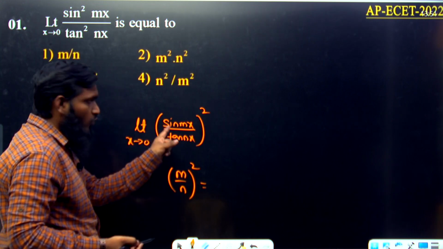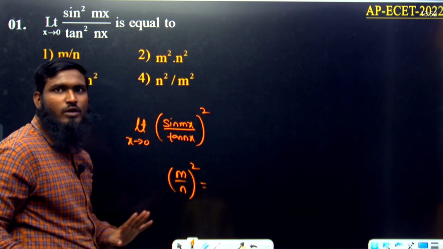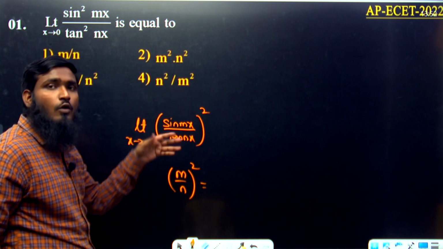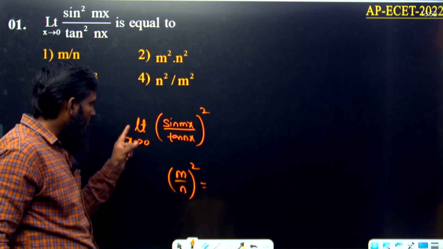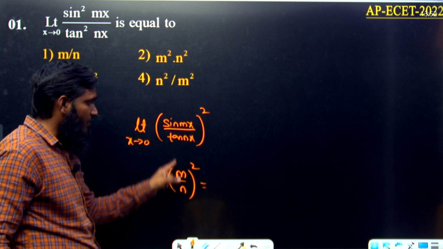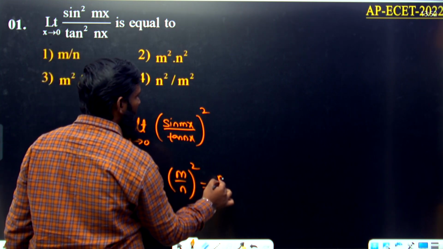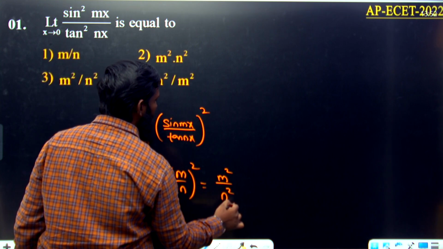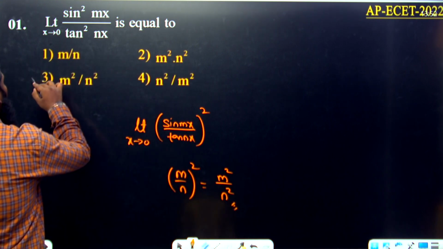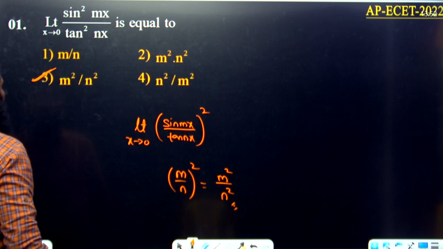We are applying the limit only for the function. Whole square will be whole square only, whole cube will be whole cube, whole power 5 will be whole power 5 only. We have to apply the limit only for this function. So the answer is m by n whole square, which is m square by n square. That's it. Option number 3 is correct.